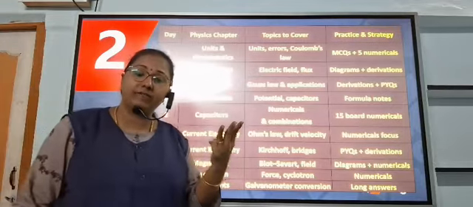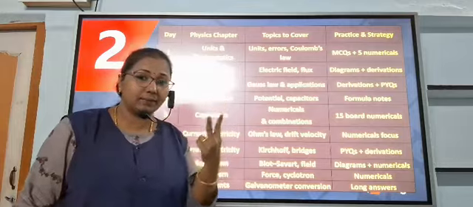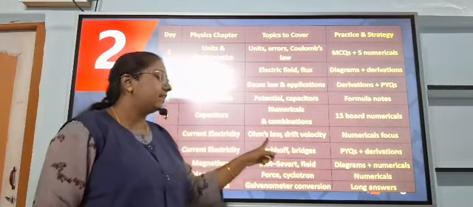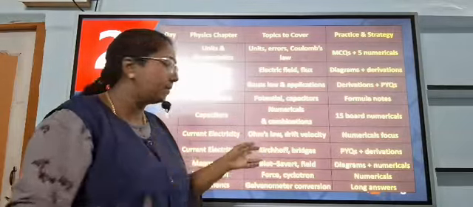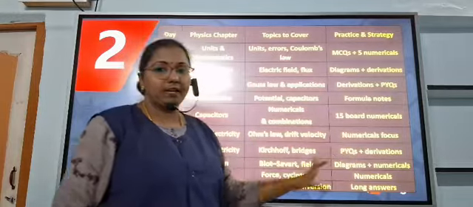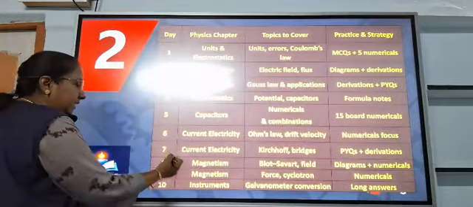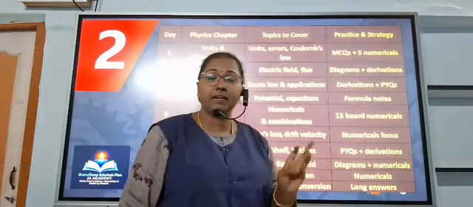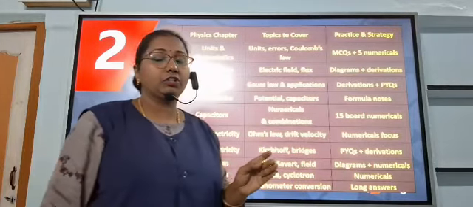And we come to day 6. Day 6 is chapter 3 for CBSE, chapter 2 for state board students, and chapter 3 for IGCSE students. Current electricity: 2 mark and 3 mark questions, Ohm's law and drift velocity, and the related numericals. And day 7, current electricity: Kirchhoff's law and bridges, meter bridge, Wheatstone bridge, and potentiometer.